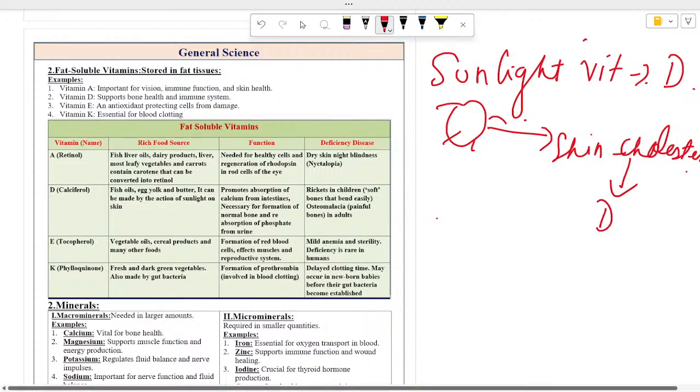Okay, so next, it helps in absorption of calcium from the intestine, necessary for the formation of normal bone, and absorption of phosphate from the urine. So vitamin D generally helps in this function, and its deficiency is called rickets in children. Rickets means soft bone, where bone gets easily broken, and osteomalacia in adults.